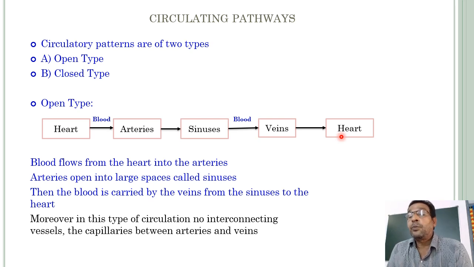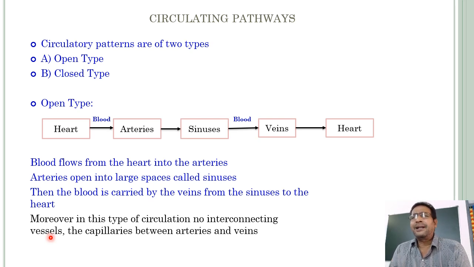Moreover, one more point you have to remember always. In this type of circulation, there are no interconnecting vessels, the vessels that connect arteries and veins in our tissues.